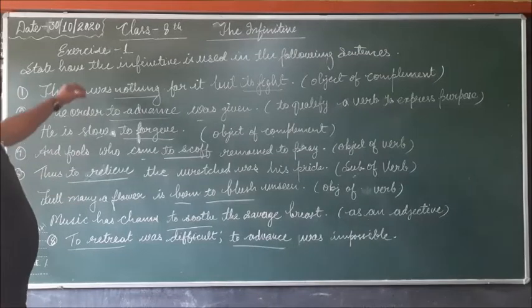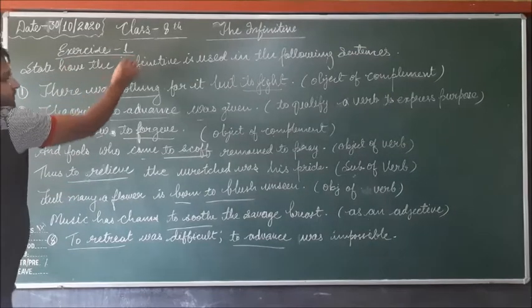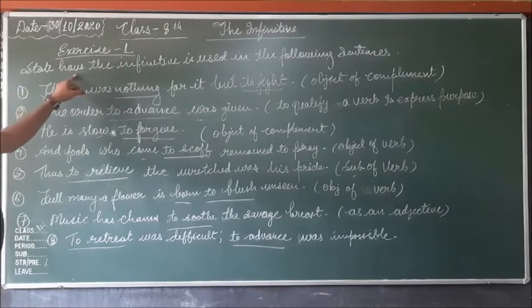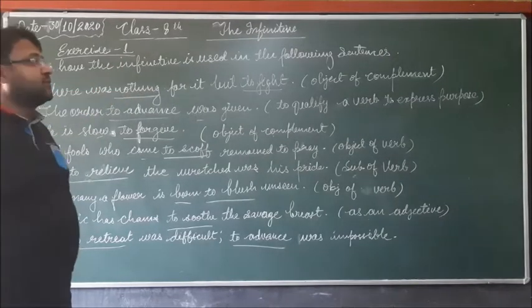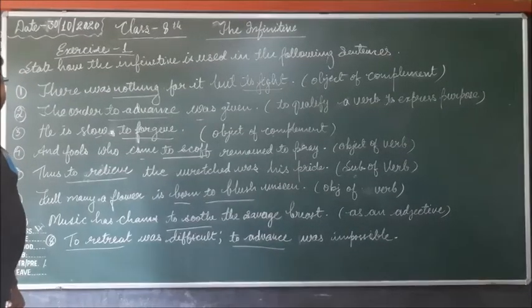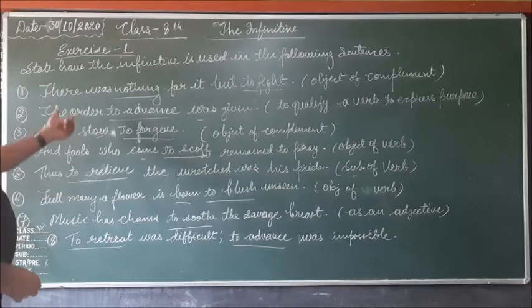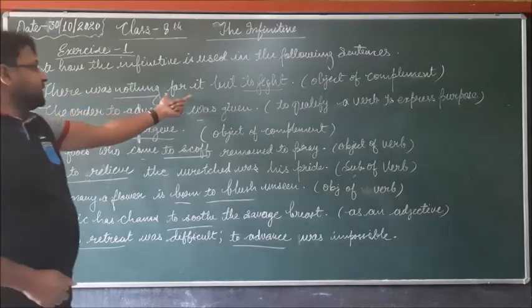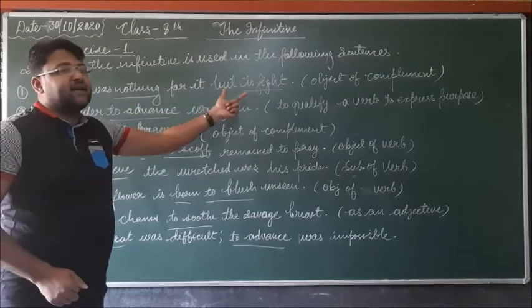Here students, exercise 1. In this exercise, state how the infinitive is used in the following sentences. So in these sentences, you have to tell the use of these infinitives. Here: There was nothing for it but to fight.